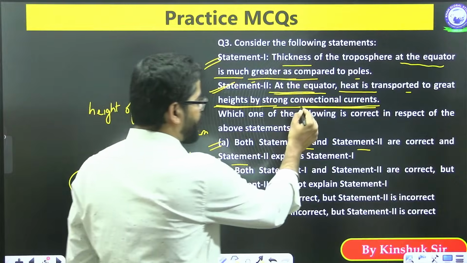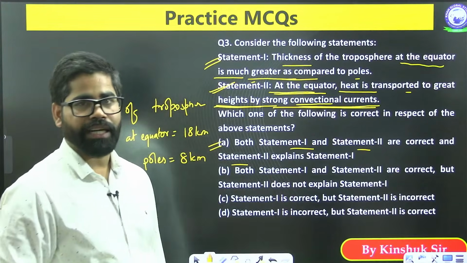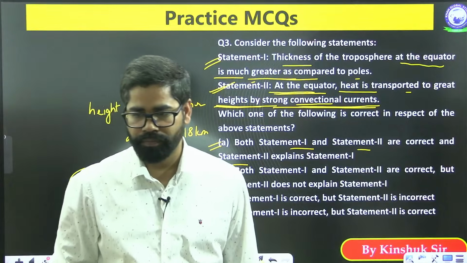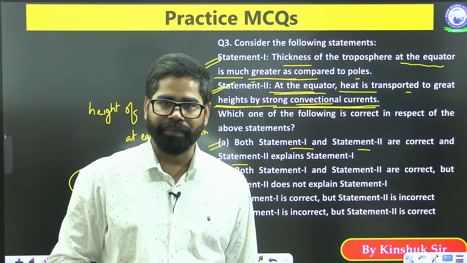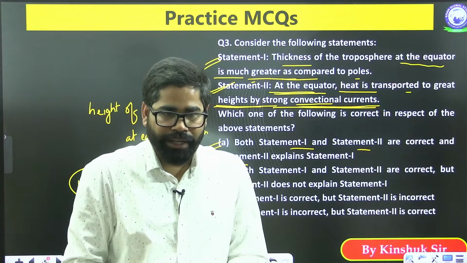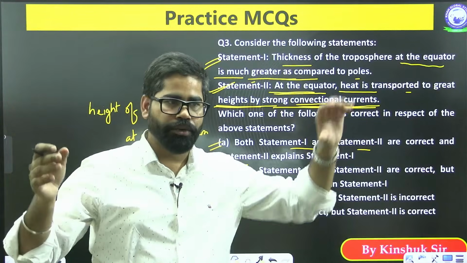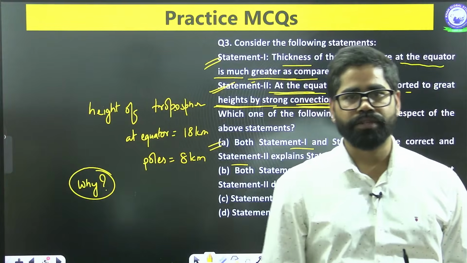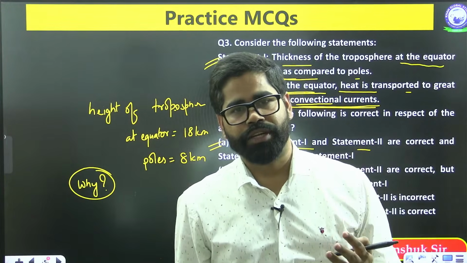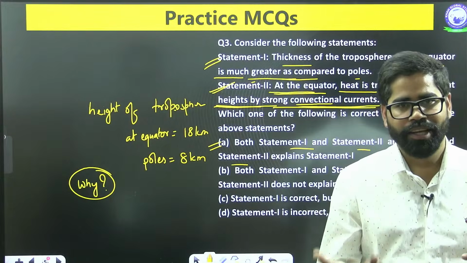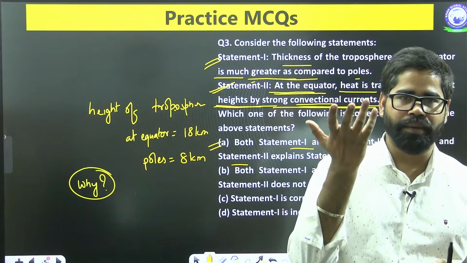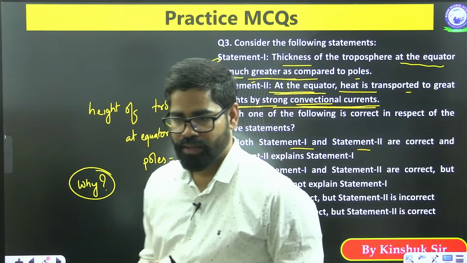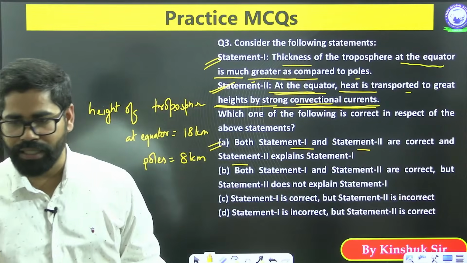convectional current? It is not conventional, it is convectional. Okay. Convectional means it is the current which is rising. When we are talking about the equator, due to insolation, meaning the solar radiation, the air becomes heated. When the air becomes heated, it rises up. So the rising air is called the convectional current.